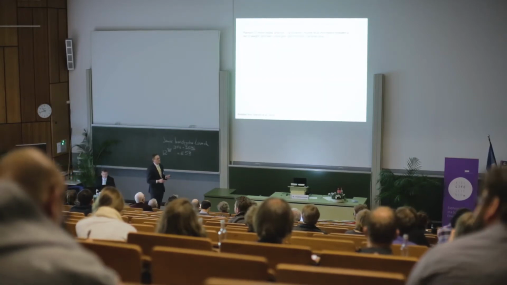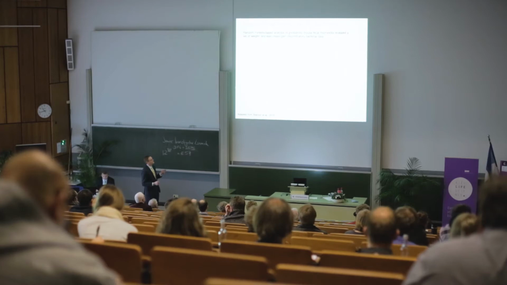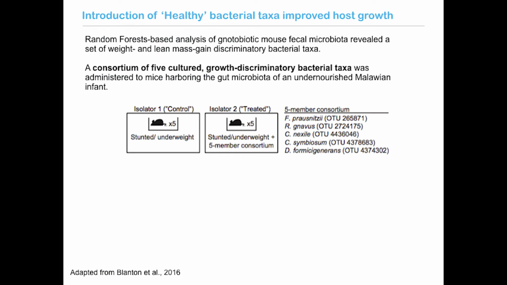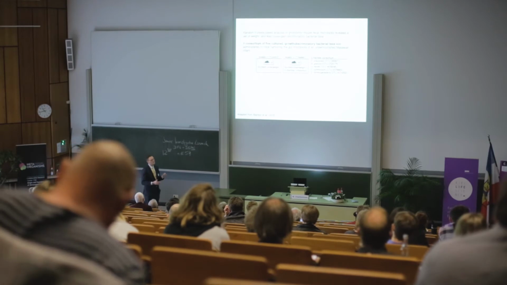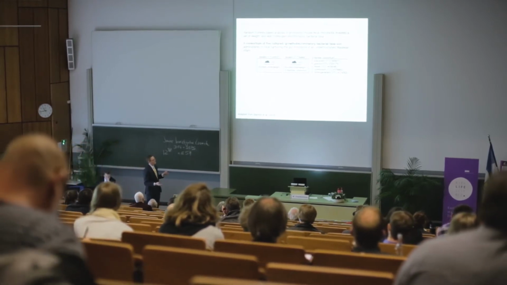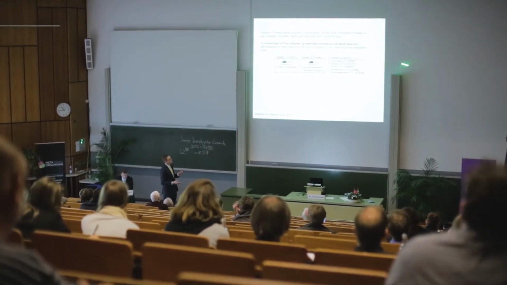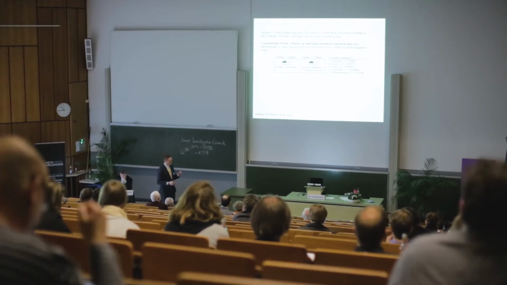So Laura took this one step further and took a similar approach to what Satish did, and used a random forest-based model to identify a set of growth discriminatory bacterial taxa, many of which overlapped with the age discriminatory taxa that Satish had discovered. She then designed an experiment to directly test whether these growth discriminatory bacteria could improve growth in the context of animals harboring a stunted or underweight prototypical microbiota. So this is one from the original screen that led to low growth, and she's now adding in growth discriminatory taxa, cultured strains in a consortium of 5 of them, to see whether these strains could improve or rescue the growth phenotype that was absent in the undernourished community.